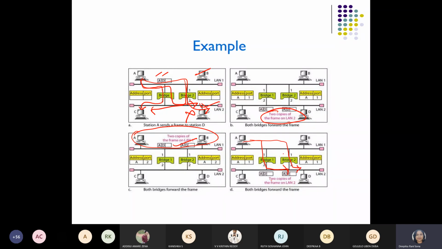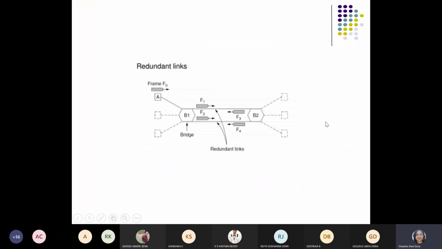It is redundant. Again and again we have to make the entries with respect to whatever bridges are available. So if we develop a formula to find out which path will be the cost effective or shortest path or efficient path, we need not go for all this checking always. Okay, so that can be solved by the spanning tree algorithm.